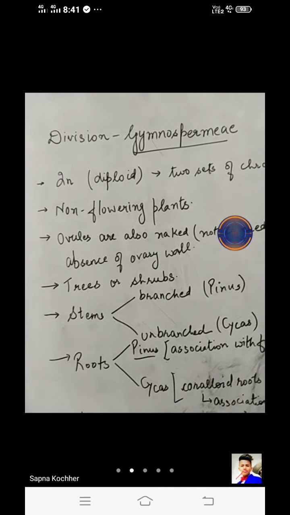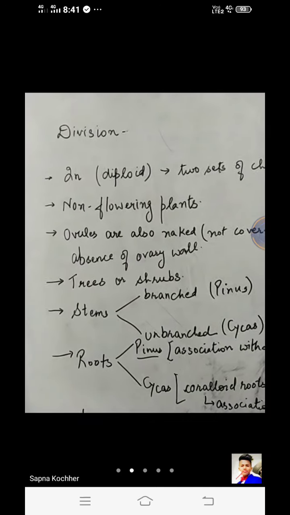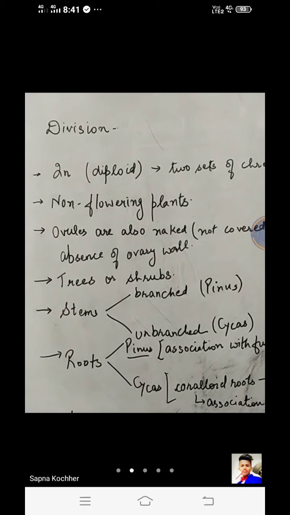Okay. So now I'm going to start with the next division, that is the division Angiospermae. Division Angiospermae is also equivalent to gymnosperms, because angiosperms are the most advanced organisms of the kingdom Plantae.